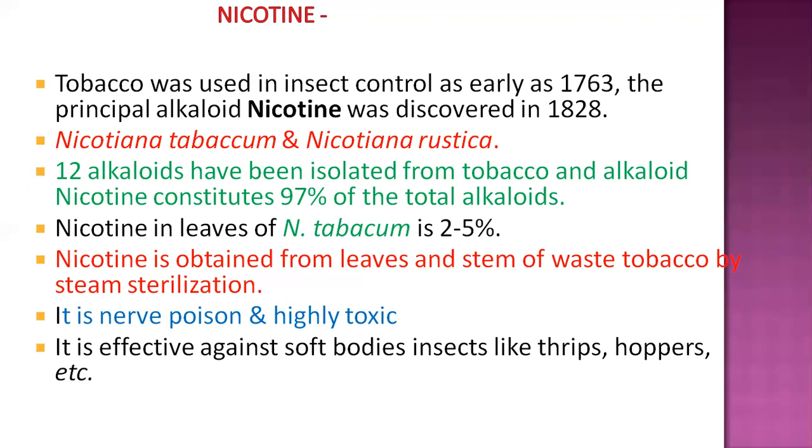It is highly effective against soft-bodied sucking insects like thrips, jassids, that are called hoppers, and mealybugs, etc.